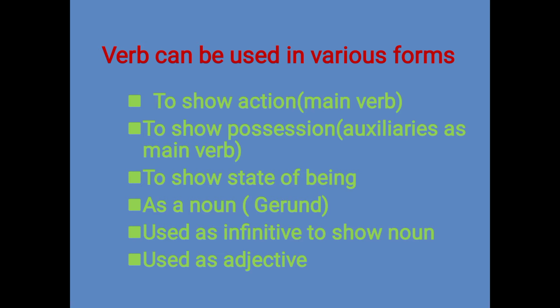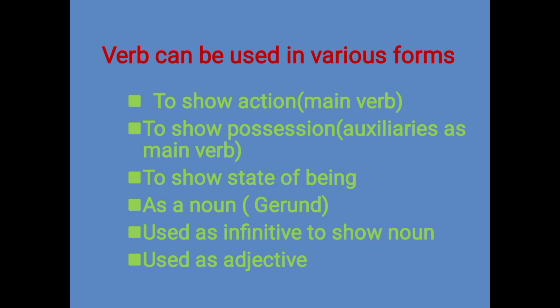If you see to plus verb, it is also a case of this, because to plus verb means that it is also an action. If I say that I want to make a movie, in this you can say that want is a verb, and to make is also a verb. So to plus verb is coming, make is also an action, so that is used as a noun. Now come to the next thing, that sometimes it is used as adjectives also.